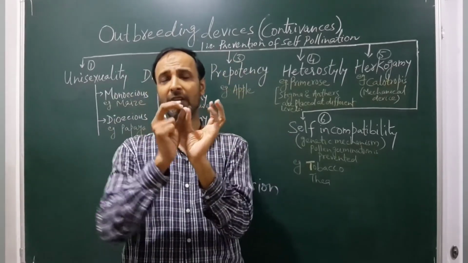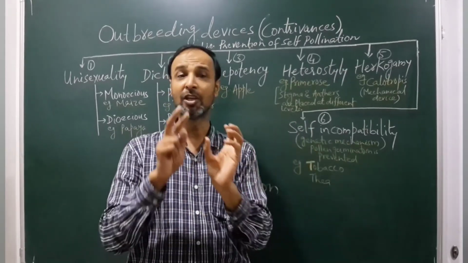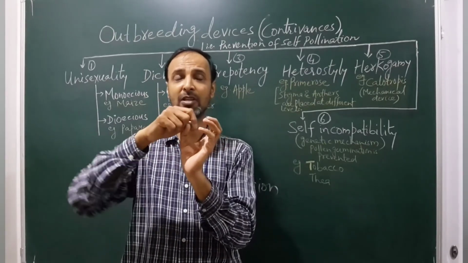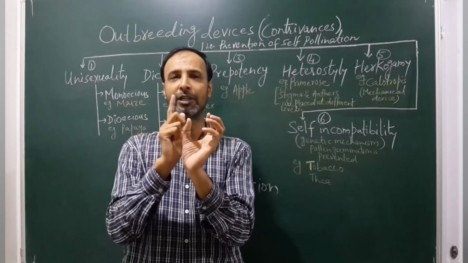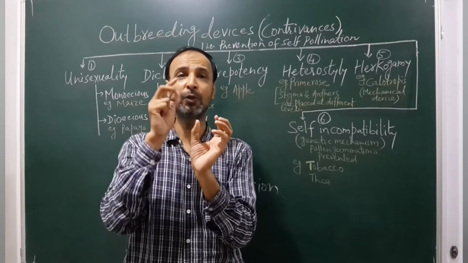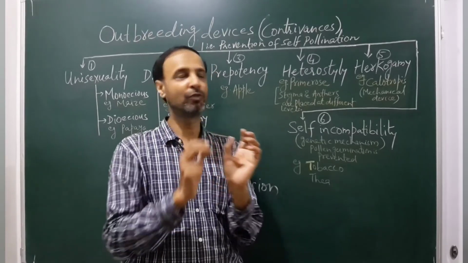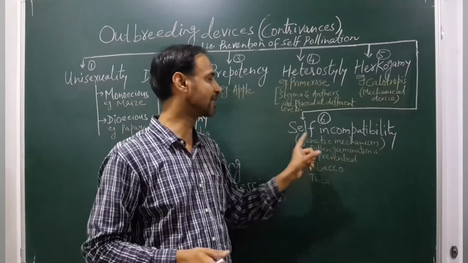But here, because of the genetic mechanism, if it is pollen of the same flower from the anther on the stigma, it will not allow the pollen to germinate. Some chemical reaction takes place, so it will not allow it.